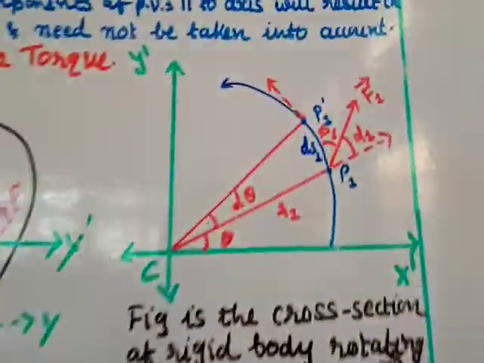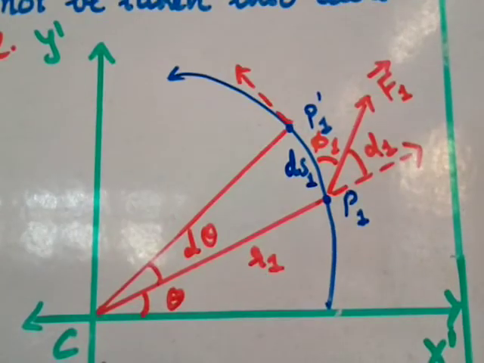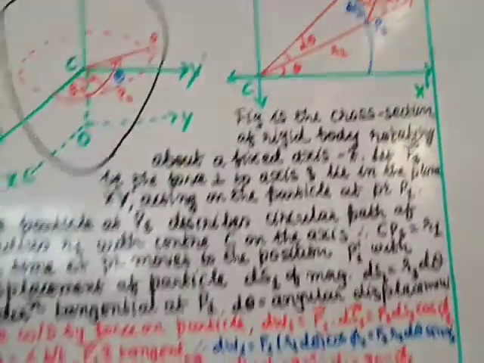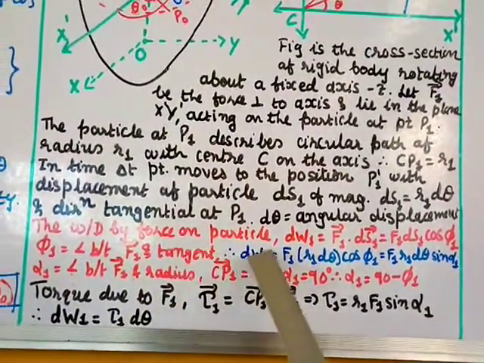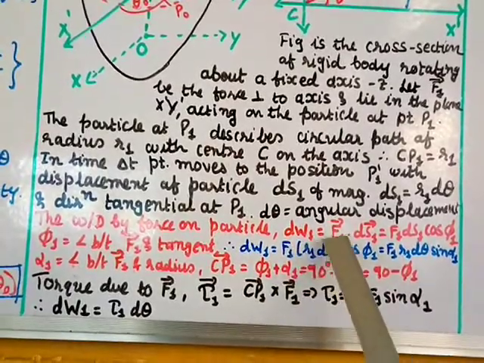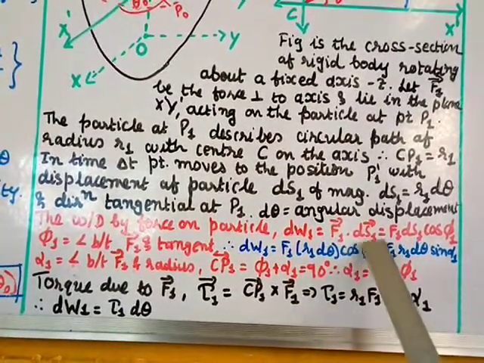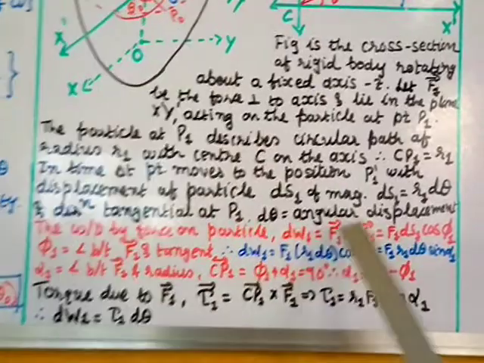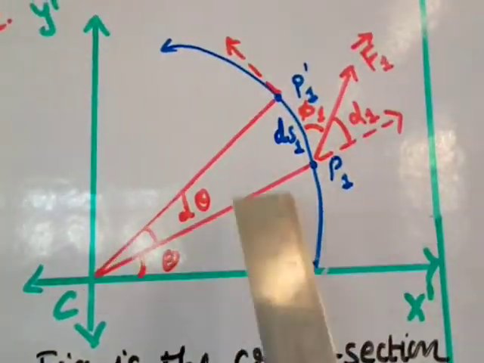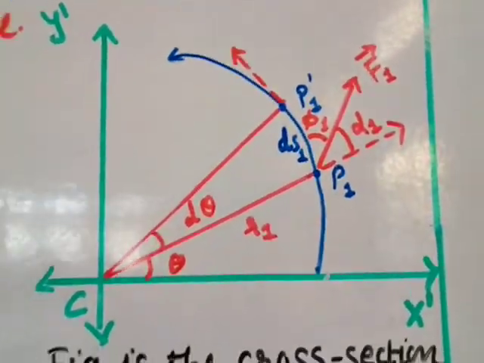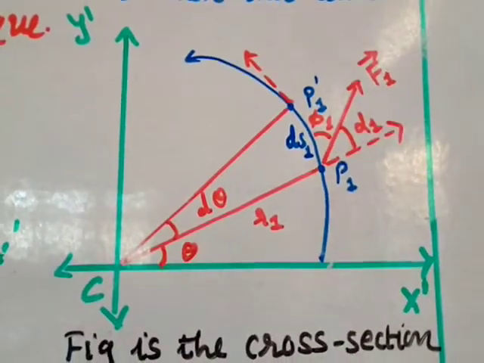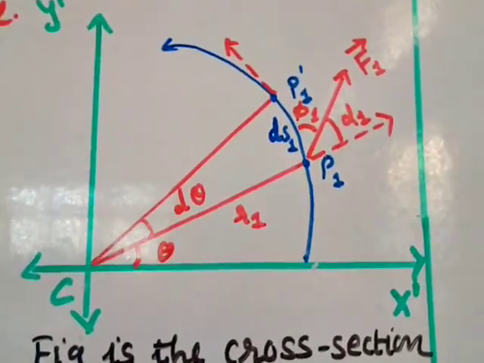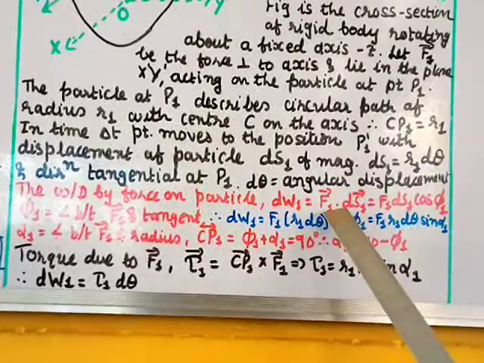So if you draw the tangent at P1, it will be towards that direction. The work done by force on particle, dW1, equals vector F1 dot dS1. Now there is a force F1 and there is a displacement dS1, so the work done will be the dot product of F1 and dS1, the force and the displacement. So the work done is F1 dot dS1.